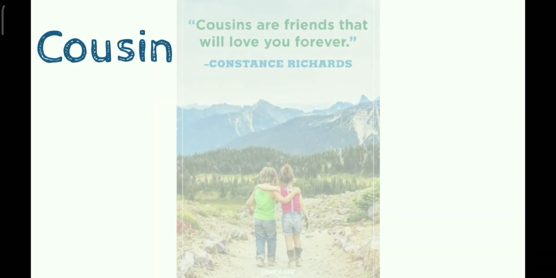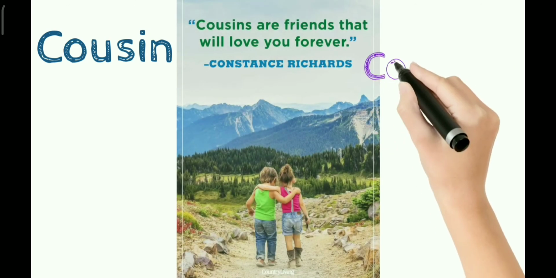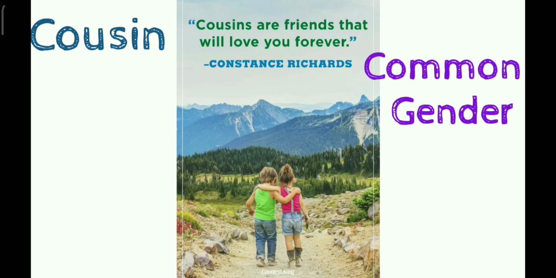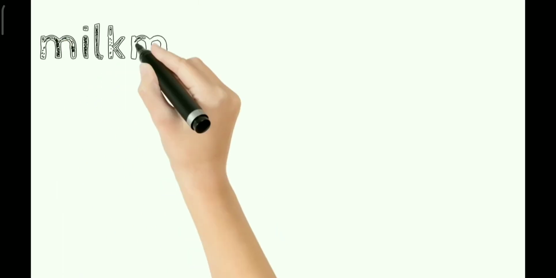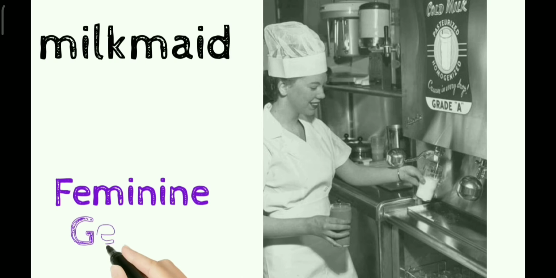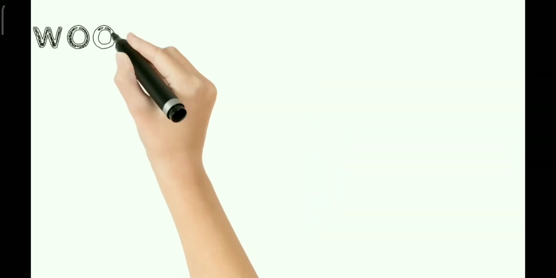Cousin. Cousin can be a male cousin or a female cousin. For both it is used, that is why it is known as common gender. Next is milkmaid. Milkmaid is a woman who sells milk. That is why it is known as feminine gender. Wood.